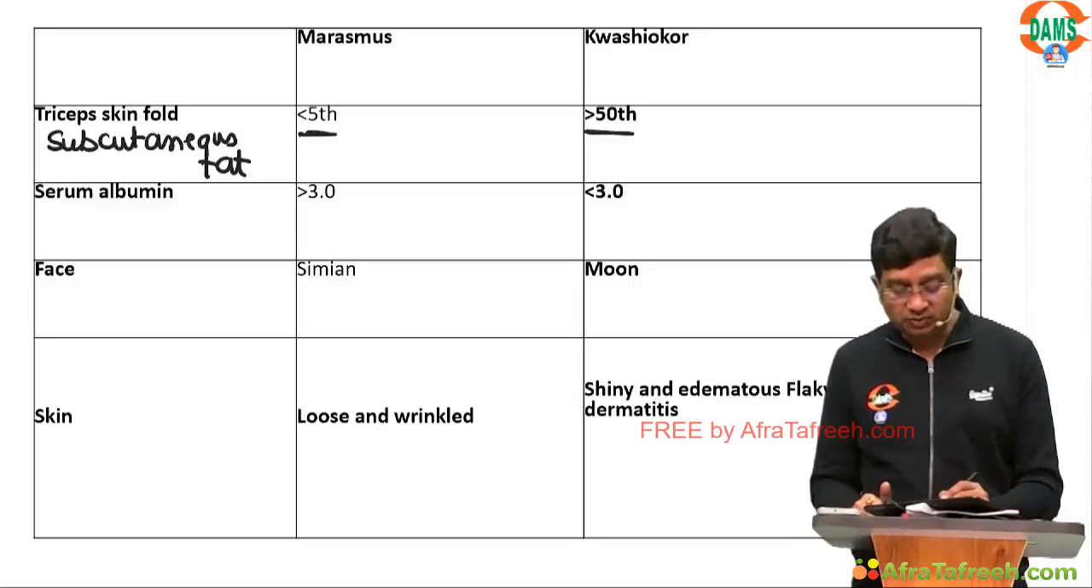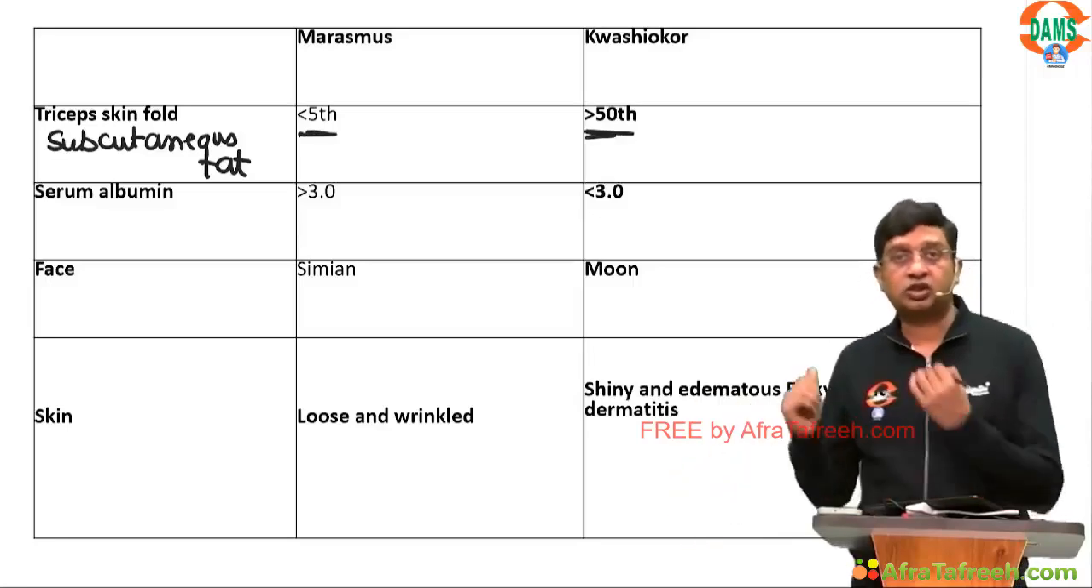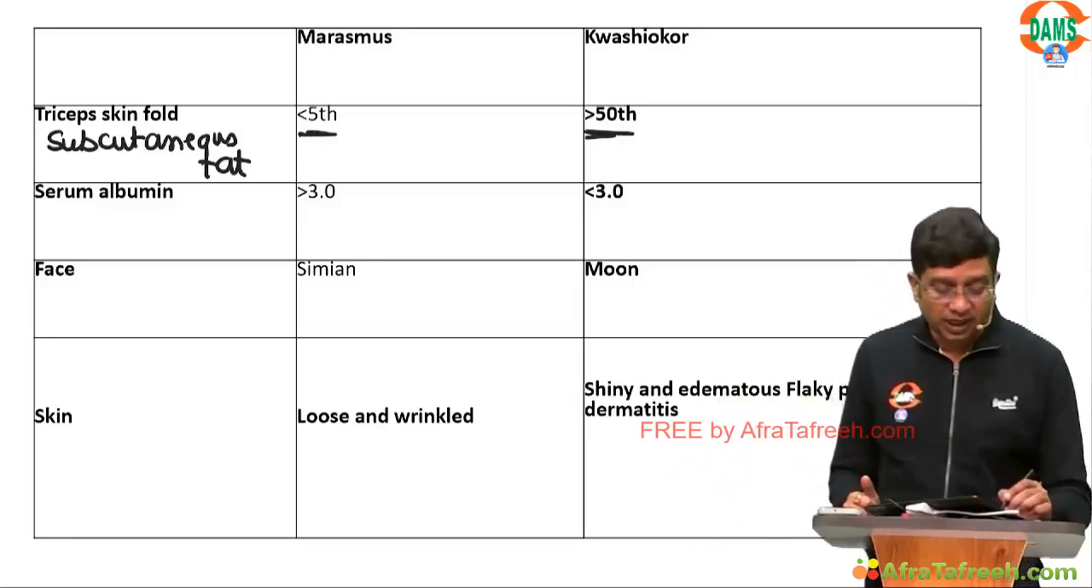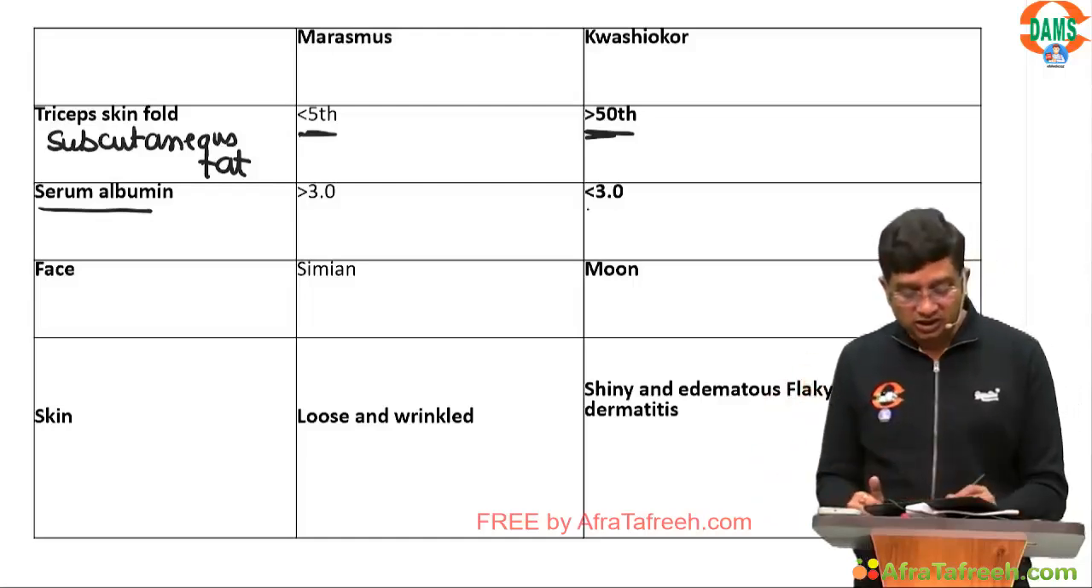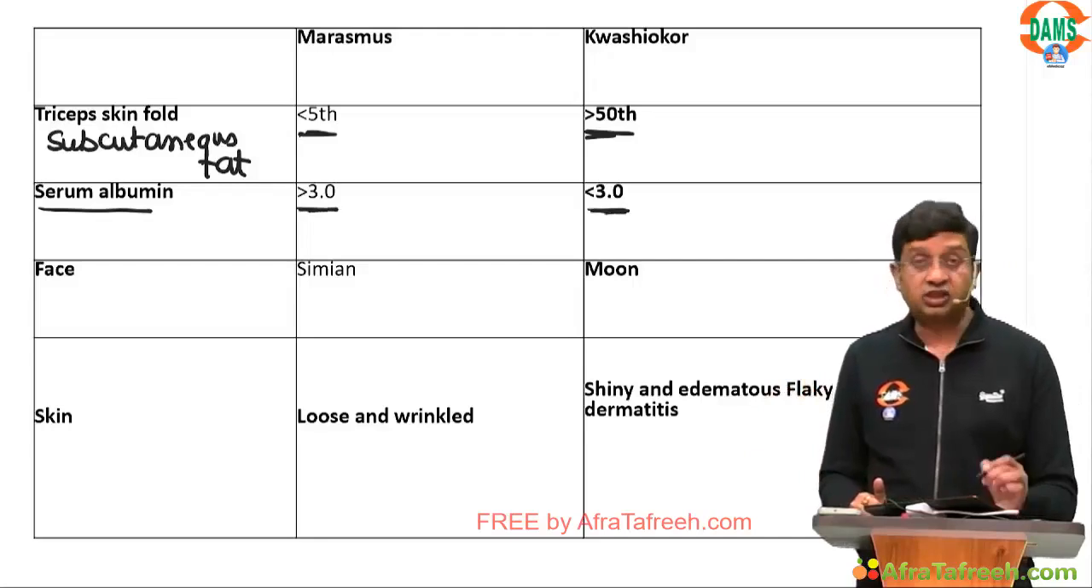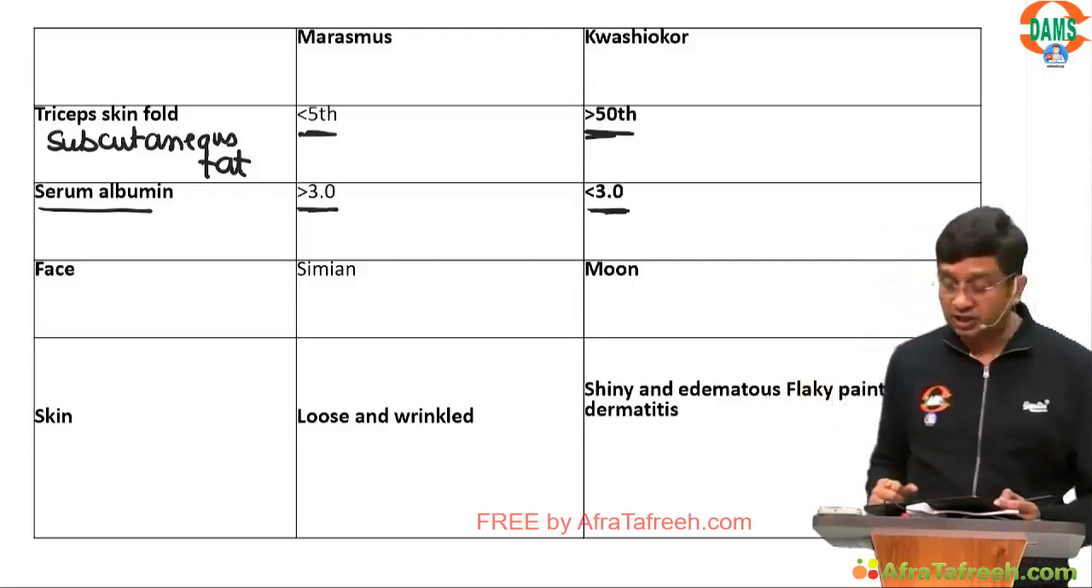This is, you can say, more than 50th, because there is no loss of subcutaneous fat. Serum albumin, as in kwashiorkor, there will be protein deficiency. This is decreased here, but it is not decreased here. What happens to the face in marasmus?